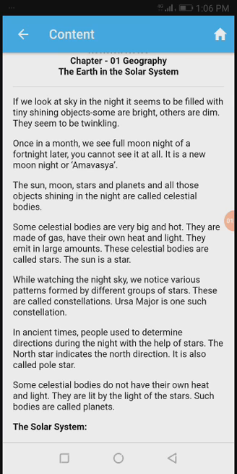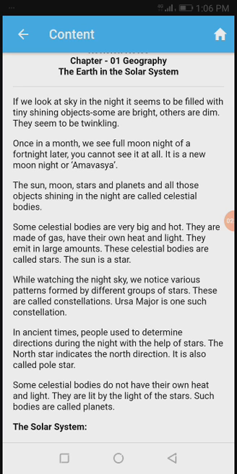While watching the night sky, we notice various patterns formed by different groups of stars. These are called constellations. Ursa Major is one such constellation. See, constellations, Tarka Samuha, Tarka Punja. At night, these twinkling, shining stars form different patterns. Stars form patterns, and those patterns are called constellations.